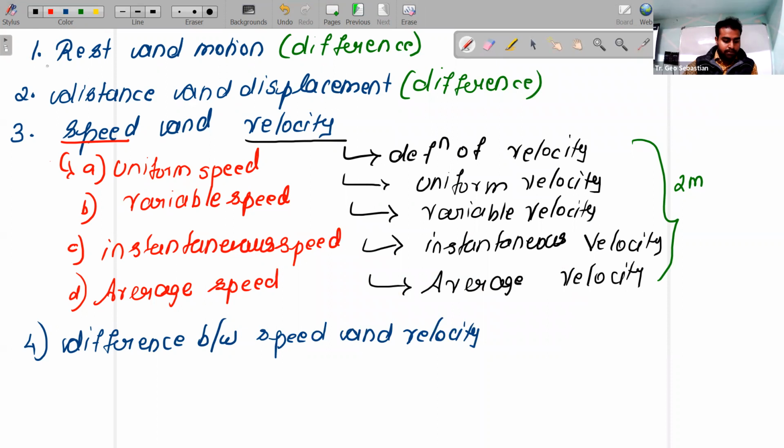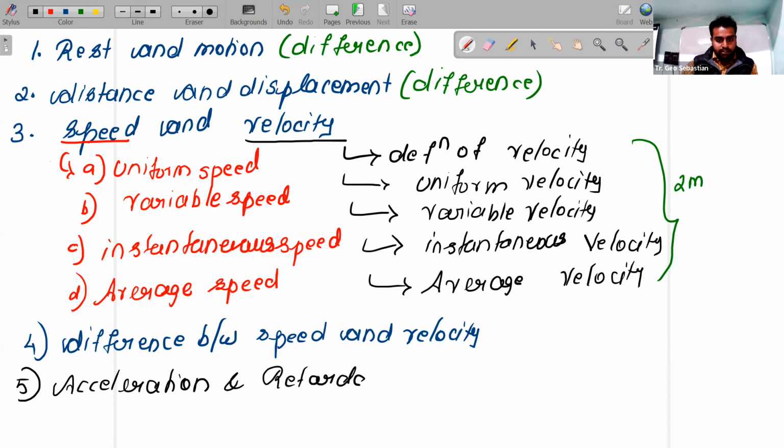Fine. Now another section, the fifth section is what do you mean by acceleration? What do you mean by acceleration and retardation? Acceleration and retardation they will ask. Okay. In acceleration they will ask uniform acceleration.